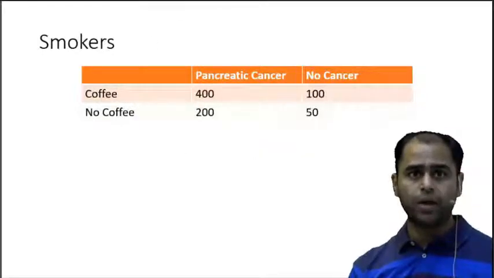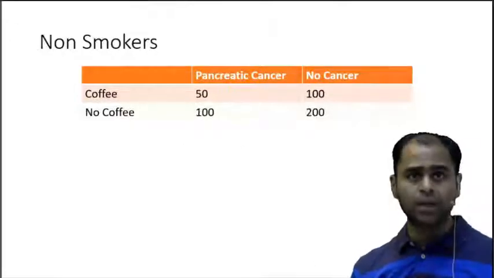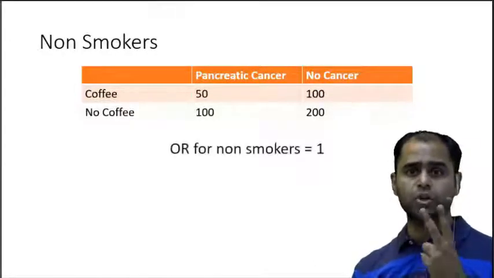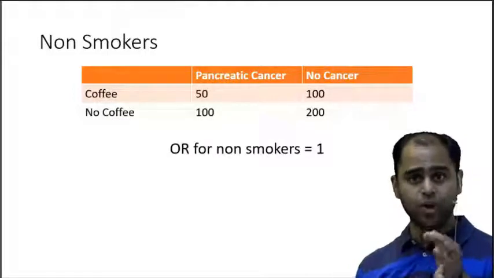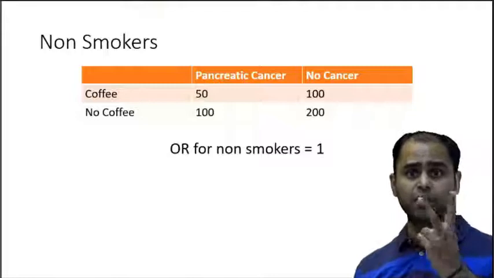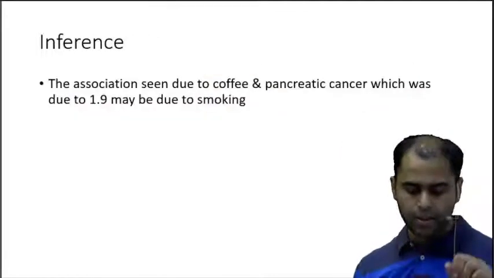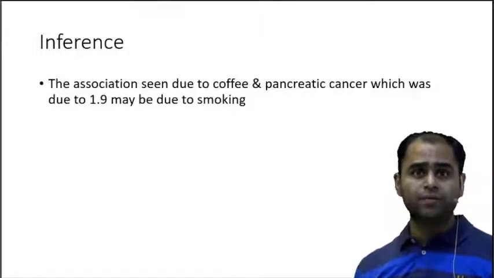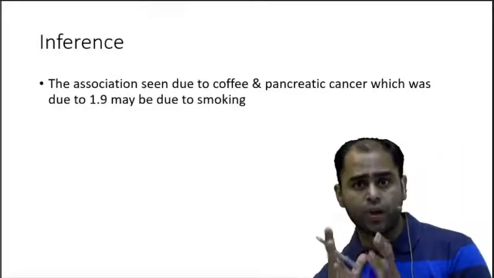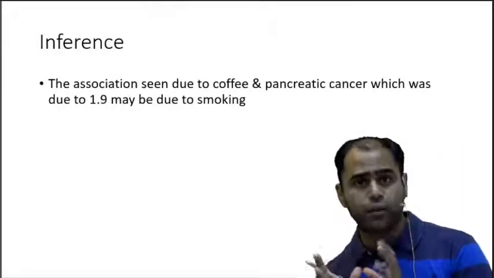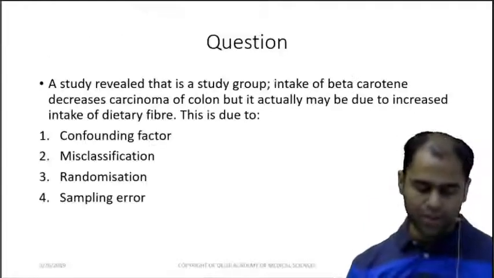Now in smokers, I could see the odds ratio to be 1. In non-smokers, I could see the odds ratio to be 1. So in both, the odds ratio was 1. And I had taught you, if it is a confounder, it will be equal in both groups. So the inference is, what I initially saw as 1.9 is actually 1, which means it may be due to smoking. So let us see a question on this.